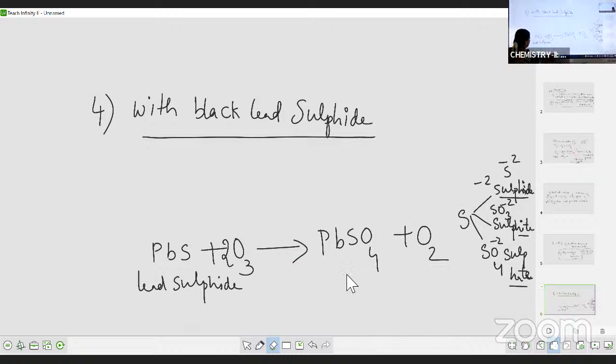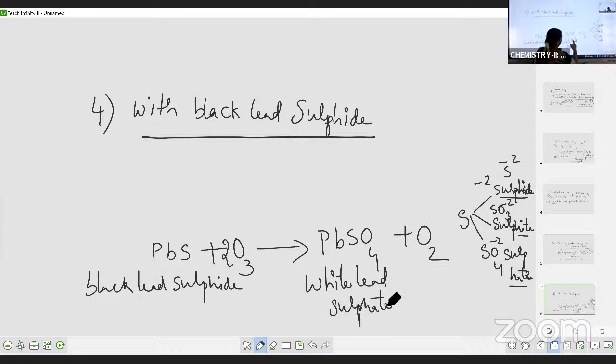Now, this is black lead sulfide, which is getting converted to white lead sulfate. As I told you, what is the formula of sulfate? SO4. Lead is Pb +2. Sulfate is SO4 -2. +2 -2 gets cancelled. So what is the formula of lead sulfate? PbSO4. So now we have to make the statement.